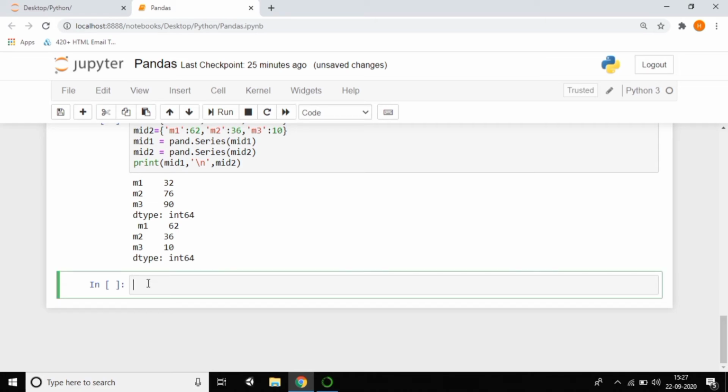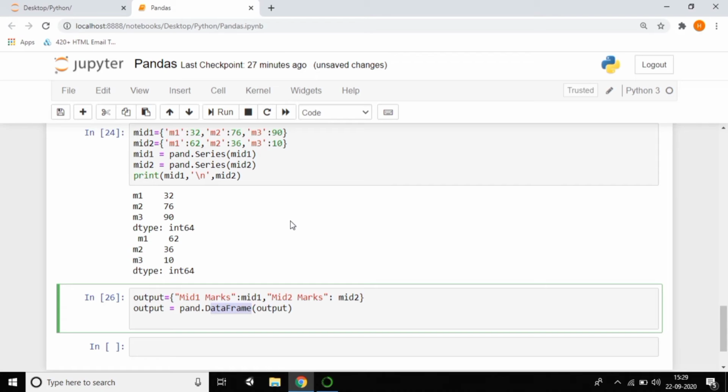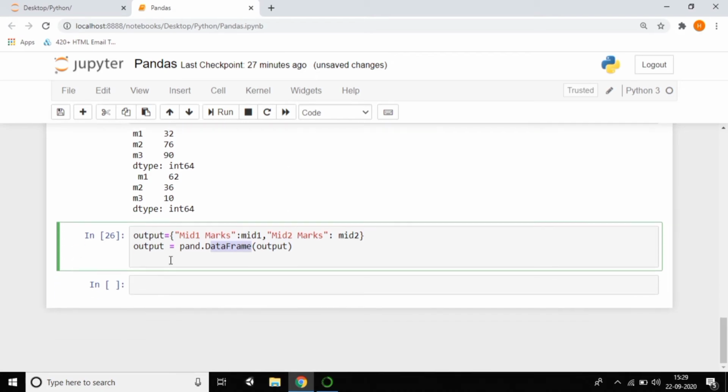Now I want to print this in a tabular manner. So again I'm giving mid 1 marks as colon, mid 1, comma, and mid 2 marks in quotations. Because I'm making this a DataFrame, that means I want to print it in tabular format.